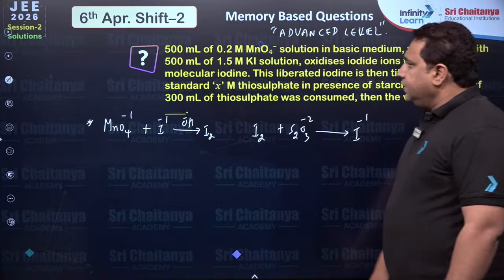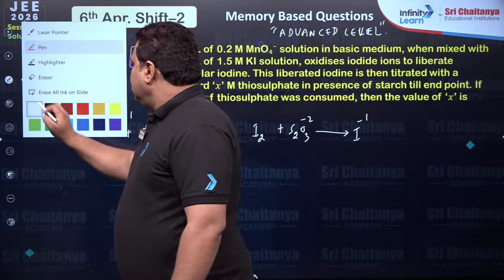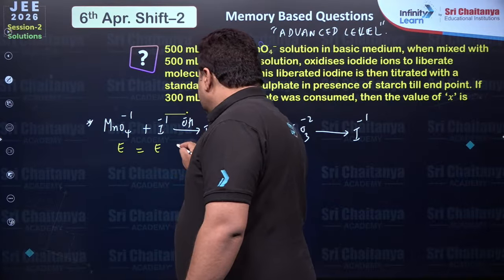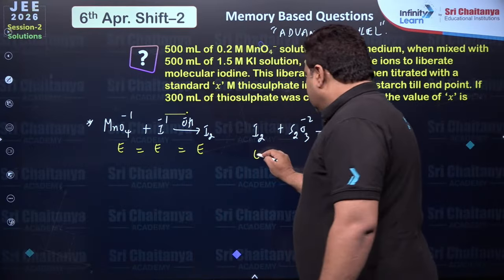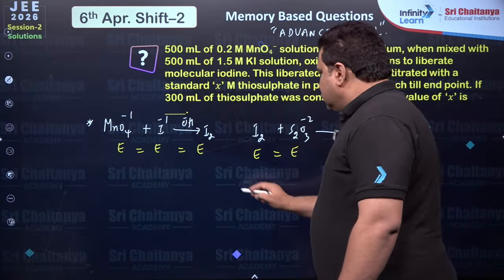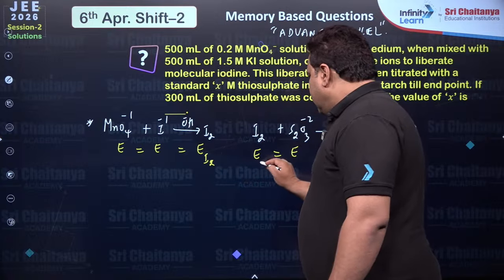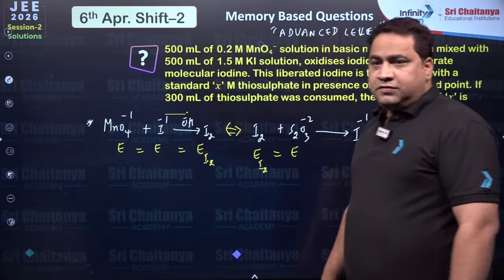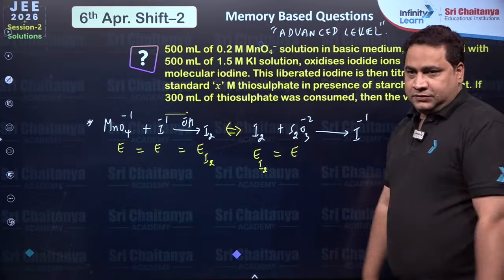So here he is saying 500 ml, so equivalents of this should be equal to equivalents of this, equal to equivalents of this. So everybody can see the equivalents of iodine in this and in this, both are the same, these are the same iodines. So this will become the bridge between the two reactions.